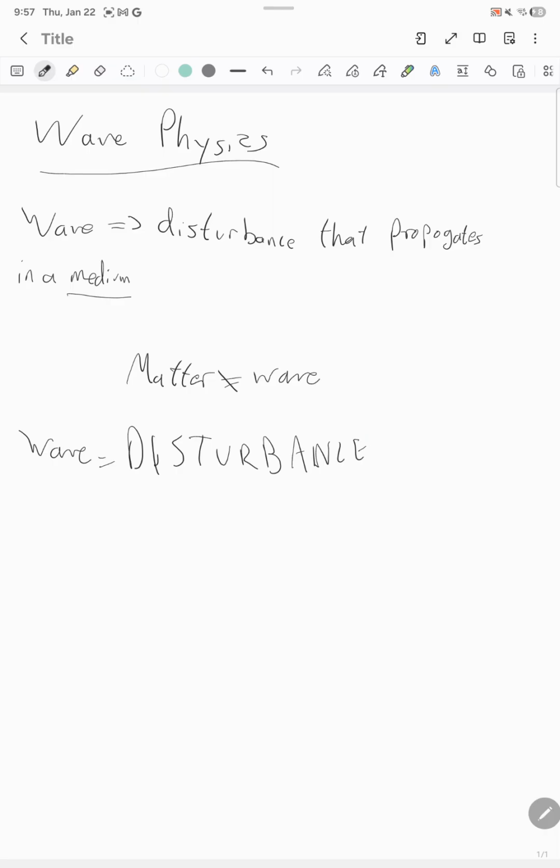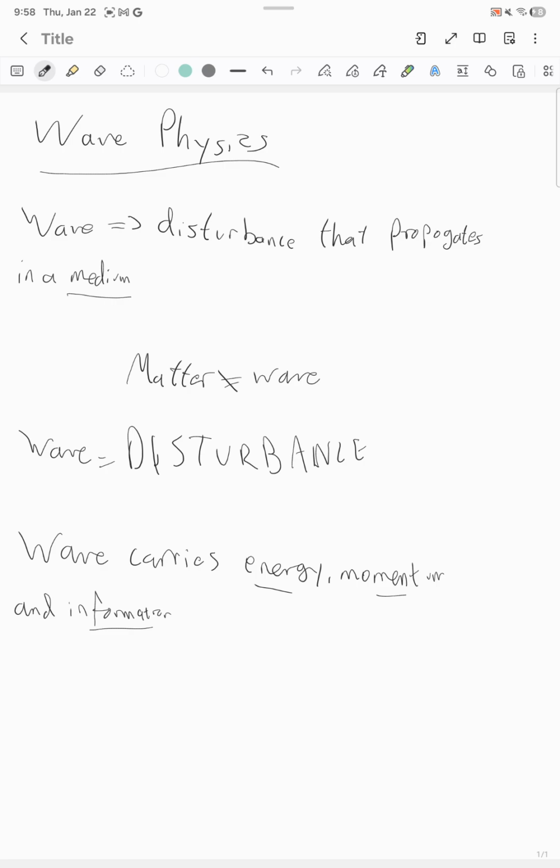And so we could see some examples, right? The string doesn't move along the string. If you have a string and you make it move, it's not the string that is moving, but it is the disturbance itself on the string. So what travels in a wave, what the wave carries, will be energy, momentum, and information. So this is the basic core of what a wave is.